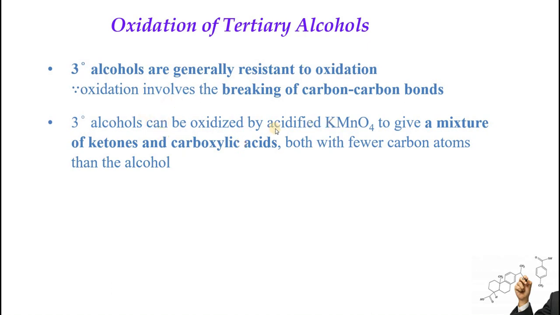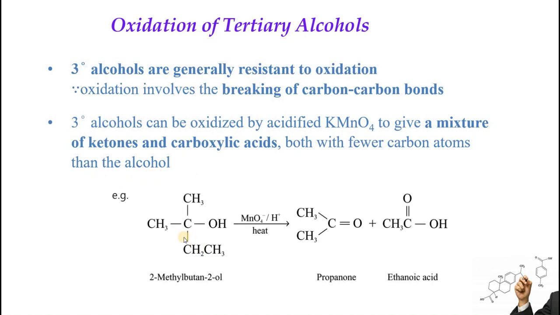They can be oxidized by acidified KMnO4 to give a mixture of ketone and carboxylic acid, both with fewer carbon atoms than the alcohol. Within the molecule, some bond breakage will occur, and then half of the molecule will be converted to ketone and the other half to ethanoic acid or carboxylic acid. We can see this is 2-methylbutan-2-ol, which, when treated under the same reaction conditions at high temperature, will show bond breakage over here.